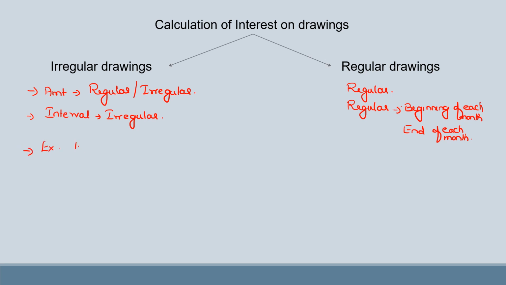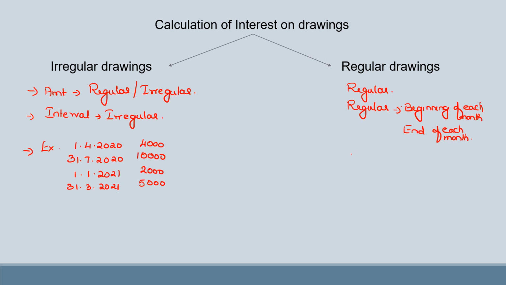Like for example, on 1st April 2020, there is a withdrawal of 4000. Then directly on 31st July 2020, there is a withdrawal of 10,000. Then on 1st Jan 2021, there is a withdrawal of 2000. And then on 31st March 2021, there is a withdrawal of 5,000. So this is an example of irregular drawing. Here the amounts are also irregular and the interval is also not regular. It is just randomly withdrawn whenever required, the partner has withdrawn.